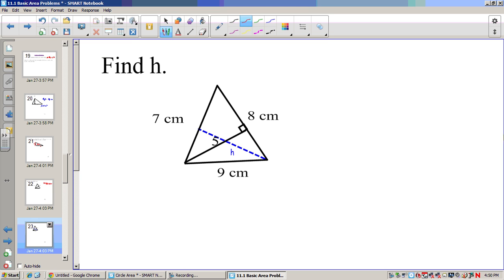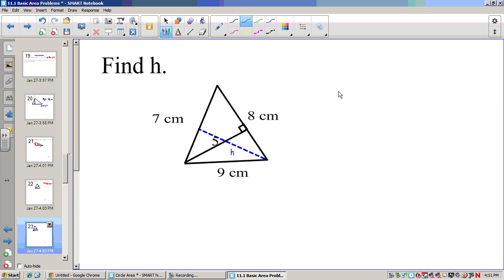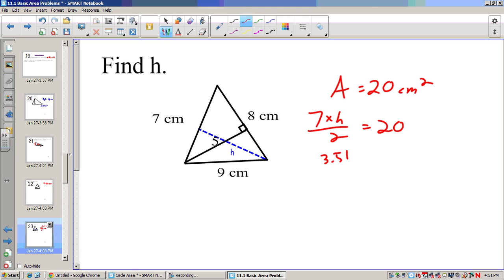Now similarly, with our parallelograms, if I want to find this height, I can find it using what we got before, being 20 centimeters squared being the area. If my area is 20 centimeters squared, and I know this base is 7, 7 times h divided by 2 would be 20. 7 divided by 2 is 3.5.